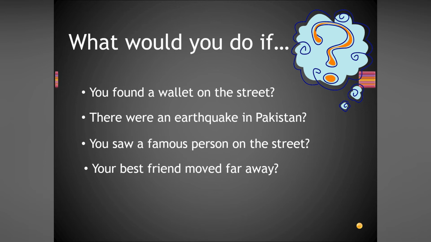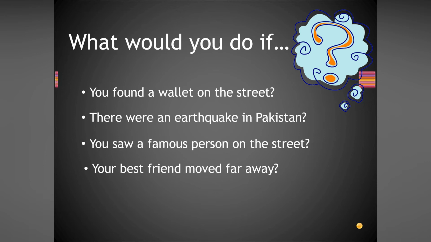I would jump with happiness. Your best friend moved far away. I would feel sad. I would see her off. Okay, these are the imaginary conditions. They may not be possible in the present or in the future. Sometimes you may see that these are not common sentences.